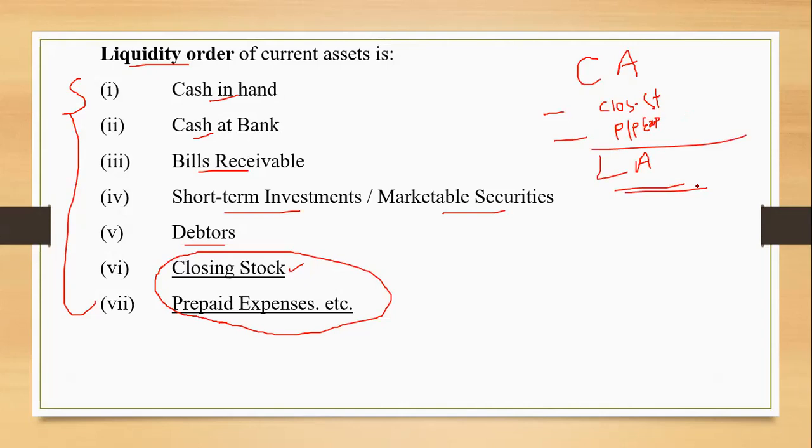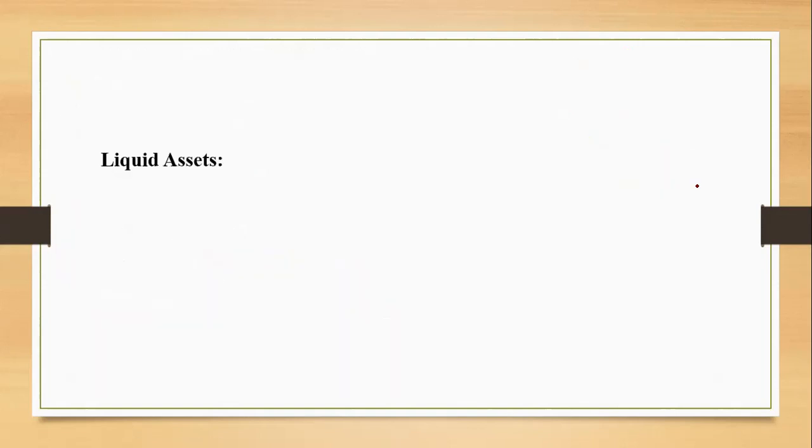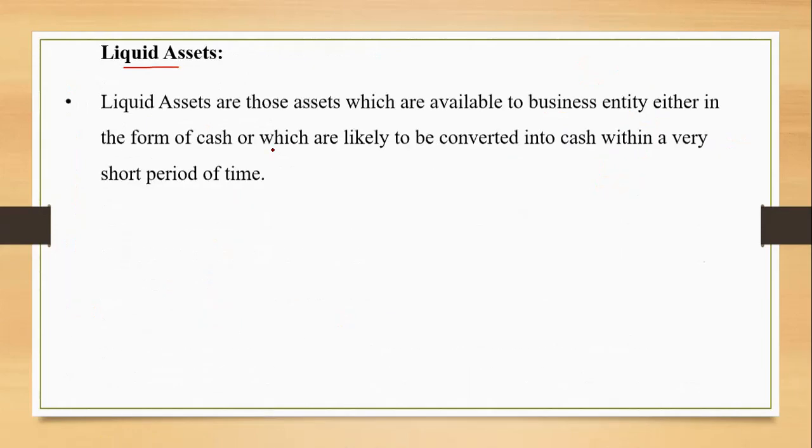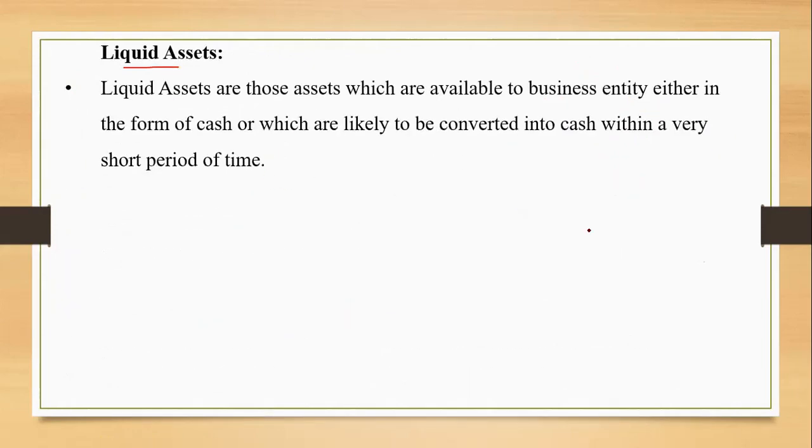So the order of liquidity of current assets is cash in hand, cash at bank, bills receivable, marketable securities, debtors, and then we have closing stock and prepaid expenses. But if I have to calculate the liquid assets which are readily convertible into cash, I just need to exclude these two, closing stock and prepaid expenses. That is what liquid assets are all about, which are likely to be converted into cash within a very short period of time. So such assets are liquid assets.